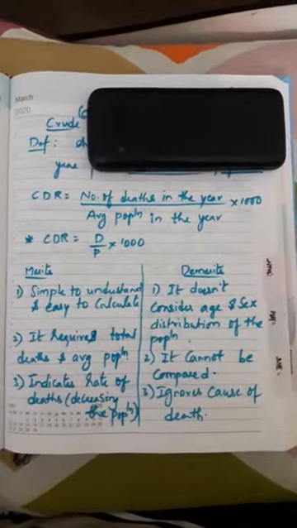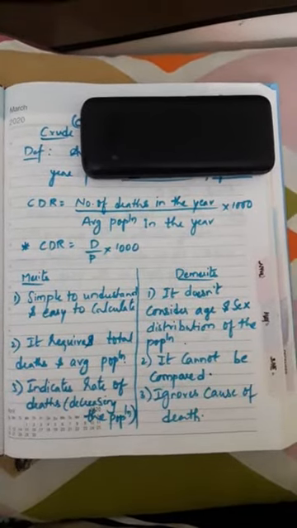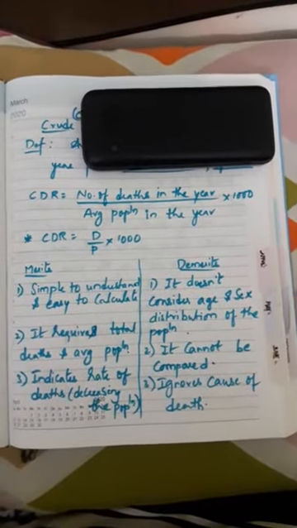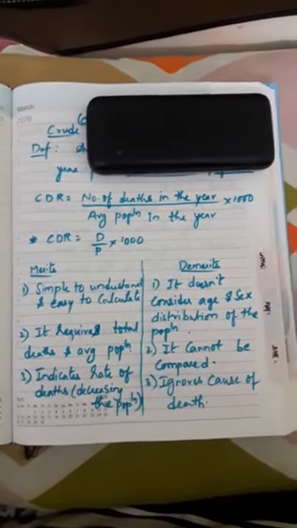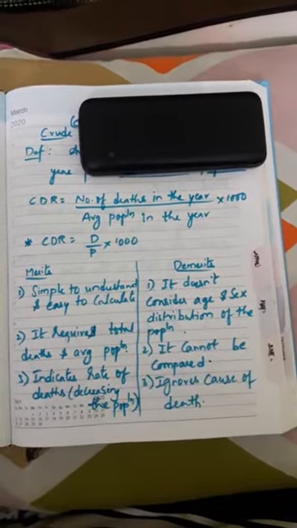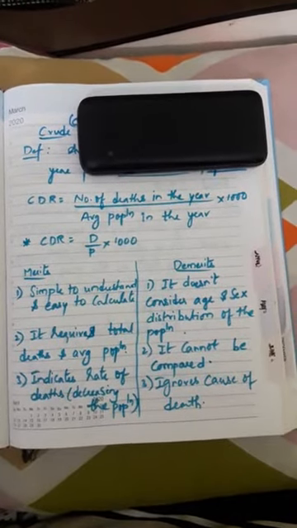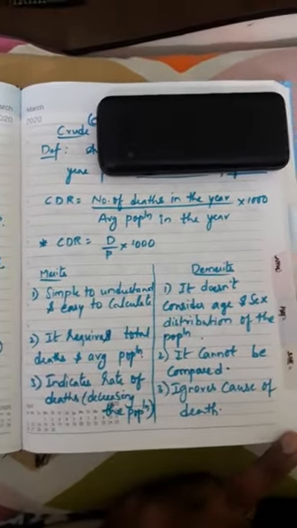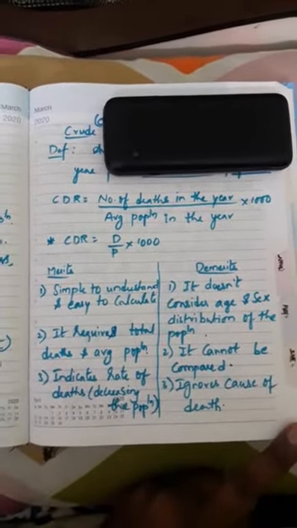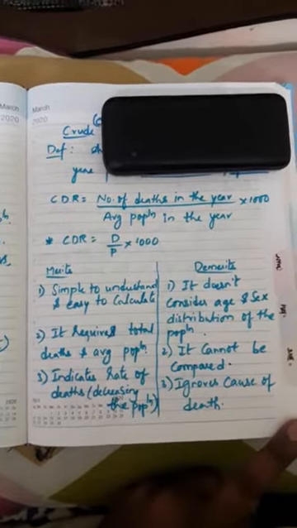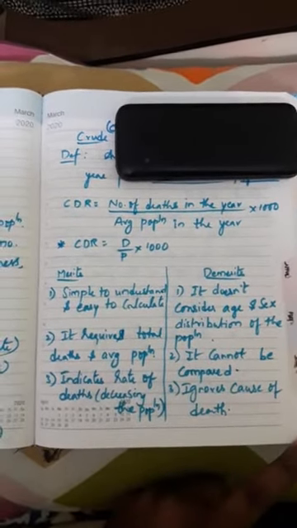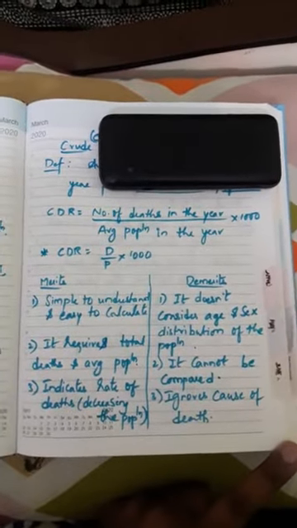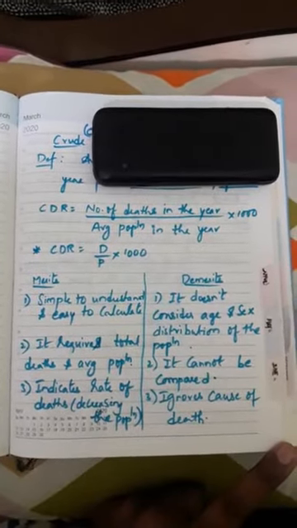And the third one: it indicates the rate of deaths of the population. Obviously, when deaths occur, the population will be reducing, right? So here it indicates the rate of deaths, that too the rate of decreasing of the population, remember this. So these are the merits. Let us have demerits.